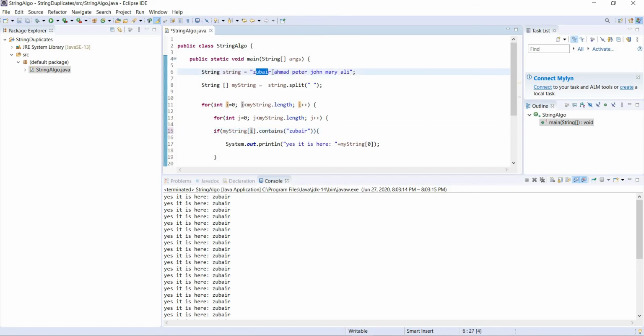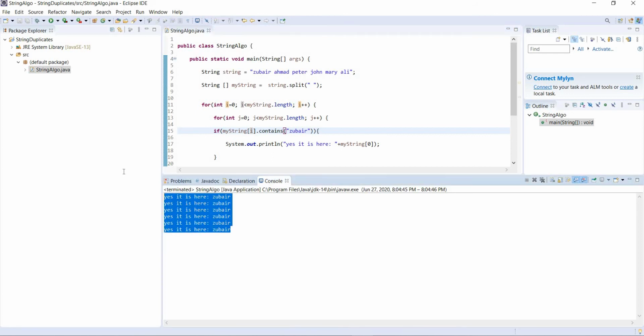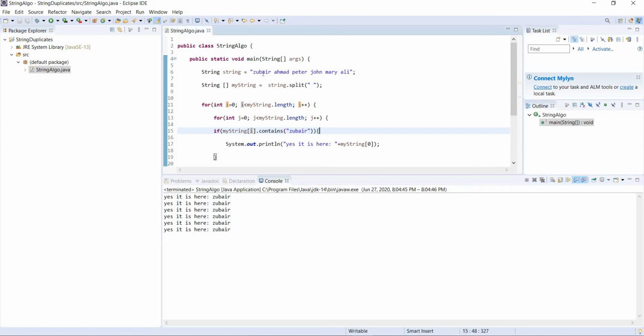So it is going to see if Zubair has what? Let's leave it here as Zubair. So what it did, it printed 1, 2, 3, 4, 5, 6, six times. Why did it print it 6 times? Because we have only 6 Zubairs. It took Zubair first, that is index 0, right? It took this one here.